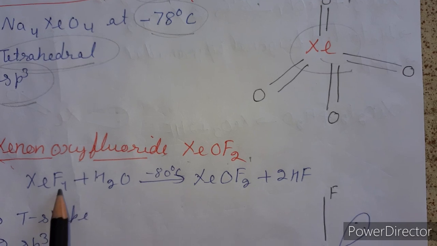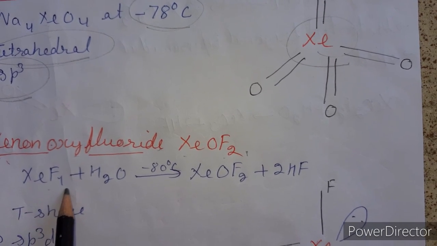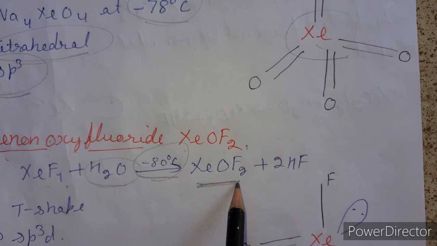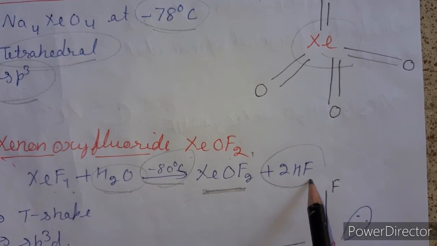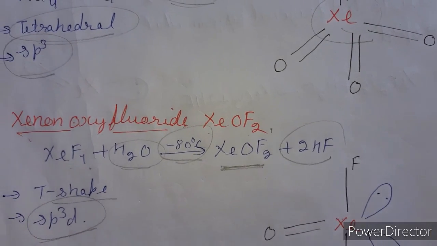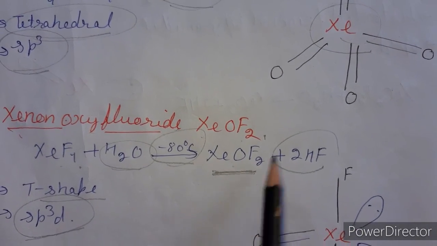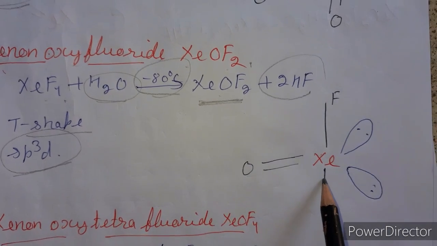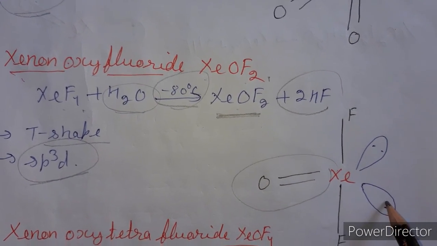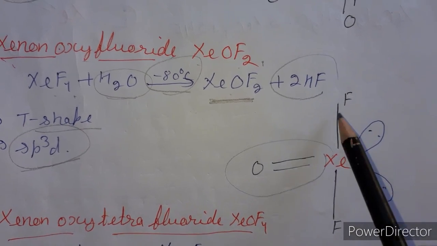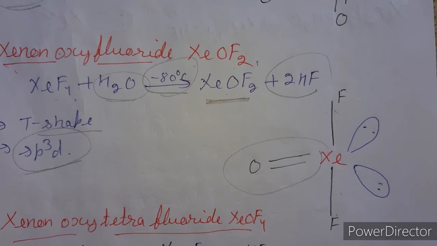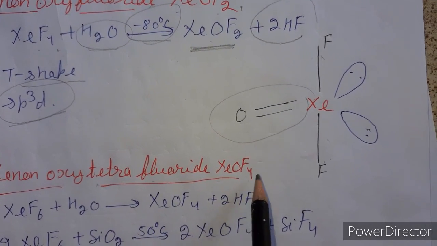The preparation we already did, in the case of xenon tetrafluoride reacting with water at -80 degrees Celsius. It forms xenon oxy difluoride along with two molecules of HF. Its shape is T shape and its hybridization is sp3d, because one oxygen atom has a tendency to form a double bond with xenon, which is located at an equatorial position, and the lone pair is also situated at an equatorial position, but the other two fluorine atoms are situated at axial positions. Clear? Next we discuss xenon oxy tetrafluoride, XeOF4.